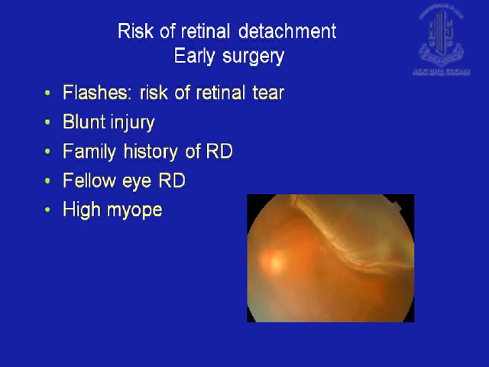In a patient, as Dr. Tinku Bali had mentioned, if there is a risk of retinal detachment, then you would be more alert and would probably plan for surgery earlier to prevent a retinal detachment. This happens if the patient gives a history of flashes before the hemorrhage, or there has been a severe blunt injury, or there is a family history of detachment, or the fellow eye has had a detachment, or the patient is a high myope and has developed a hemorrhage. So in these cases, the risk that the patient will develop a detachment from an underlying break which is not being seen because of the hemorrhage is there. So if you don't operate, then at least you are alert and you see the patient frequently.